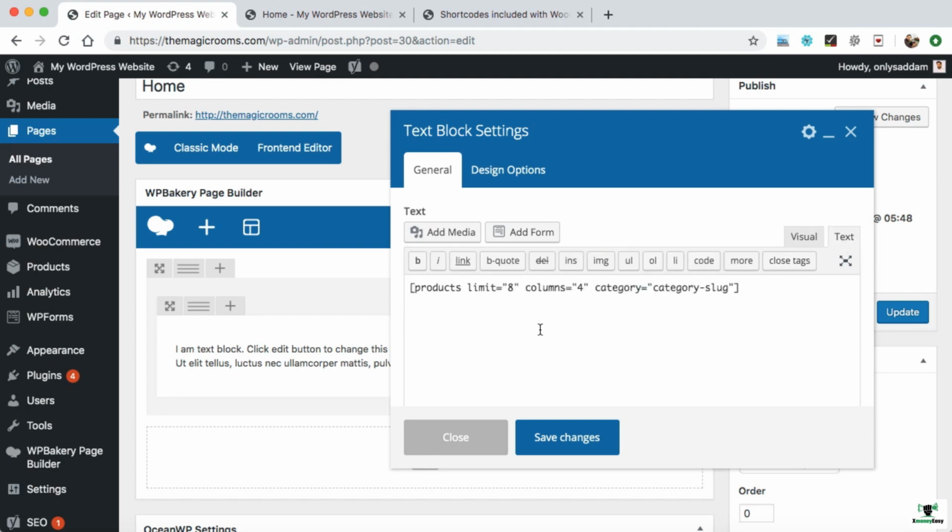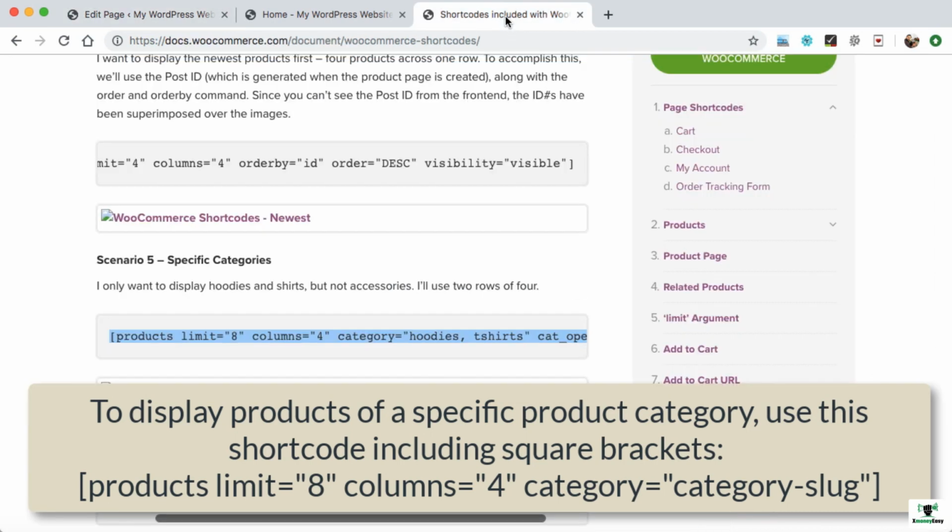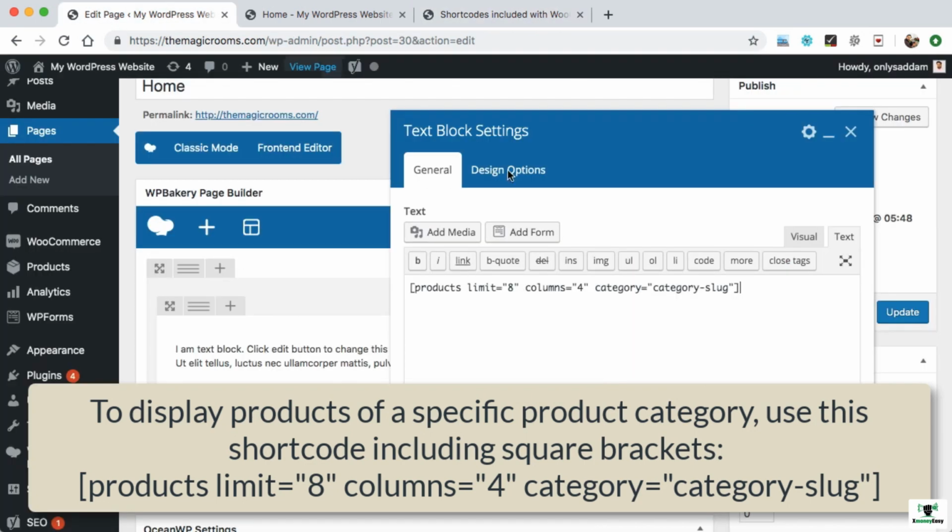Alright, so this is the standard WooCommerce shortcode. I got this shortcode from the official WooCommerce website. The link of this website has been provided as the resource in this lecture, so you can get the link from there. Okay, so everything needs to be same. Here we can see products limit 8. So let's say we can set limit 4. So on a single page, a total of 4 products of a specific category can be displayed.